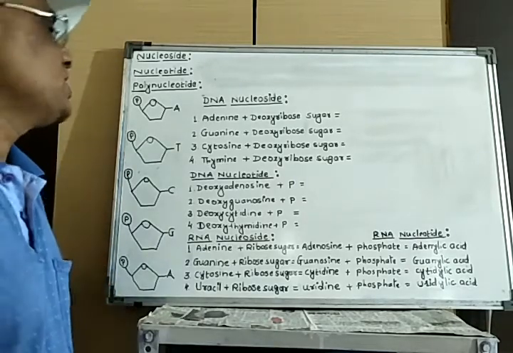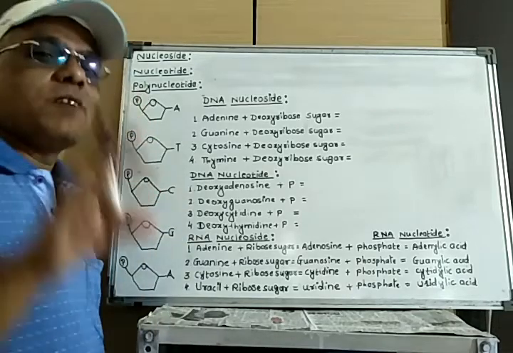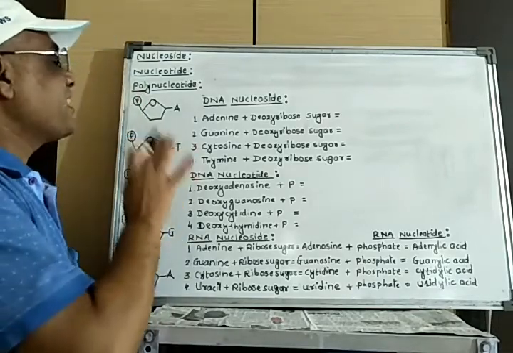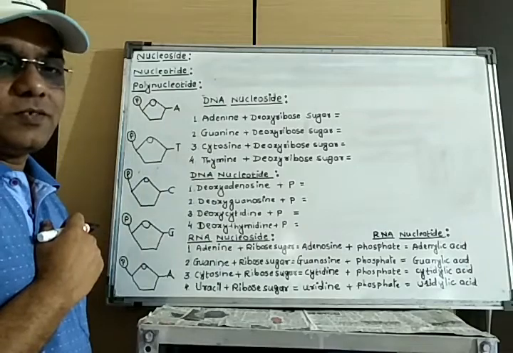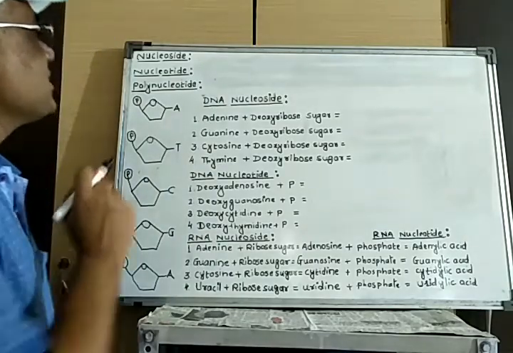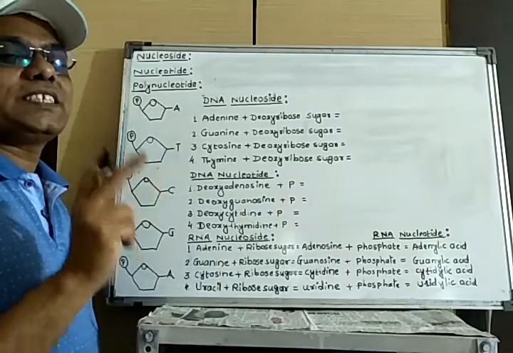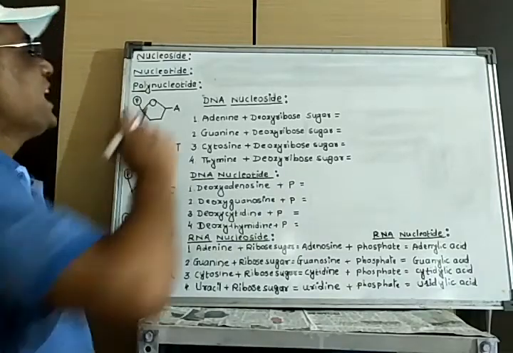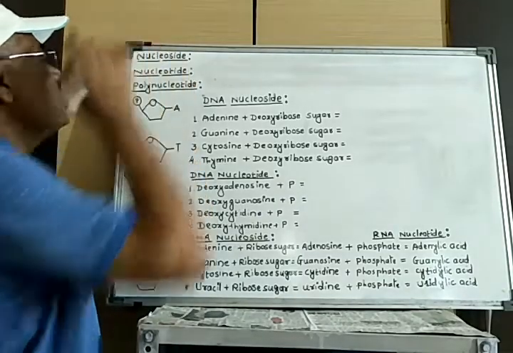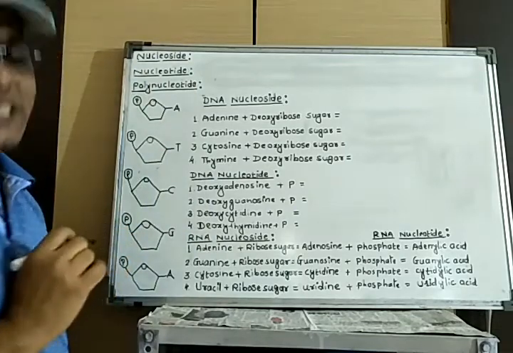Now we are going to study how these three components react with each other. First of all, the reaction takes place between a nitrogenous base and a pentose sugar, and that leads to the formation of a nucleoside.